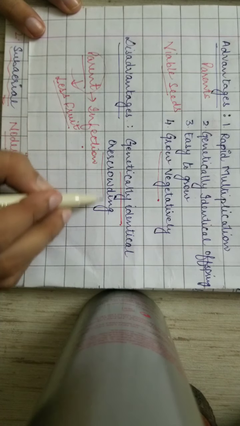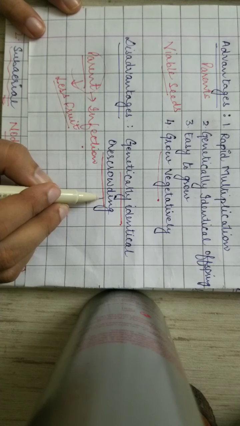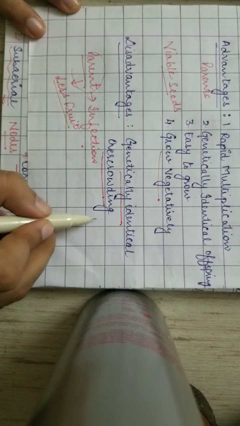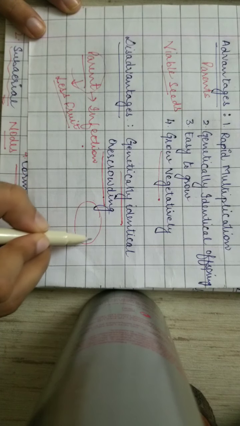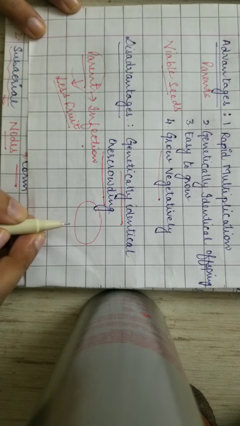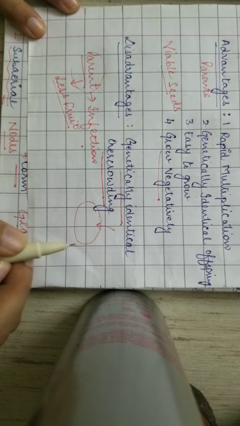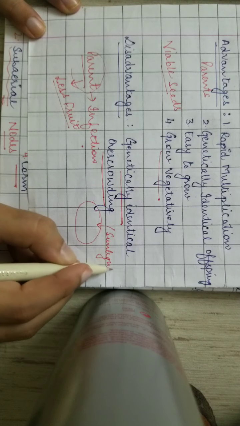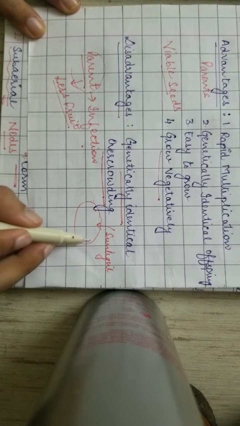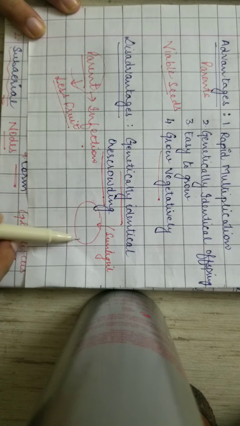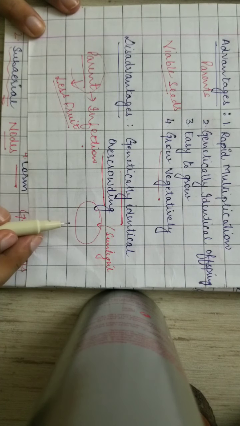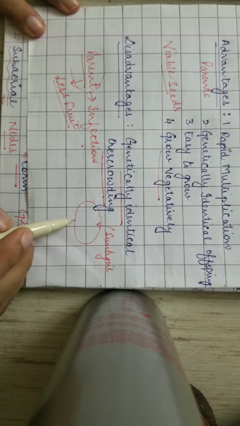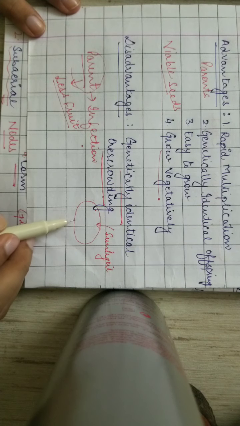Then overcrowding can also be seen. What is overcrowding? New plants grow in the same small area, because there is no dispersal of the plants. So the sunlight or the nutrients which they get from the soil will be distributed among all the plants, because overcrowding is there. Some will get the nutrients, some will have a deficiency of the nutrients, so the plants will not grow properly.